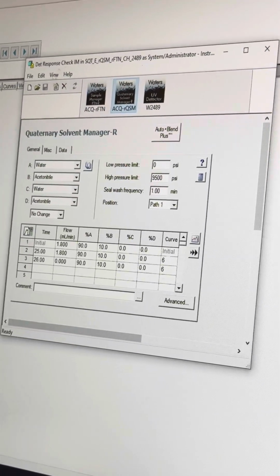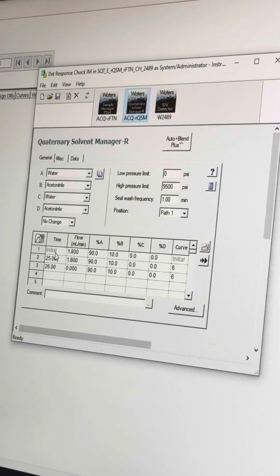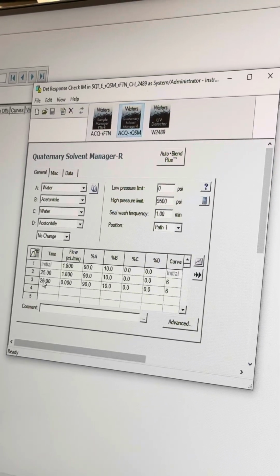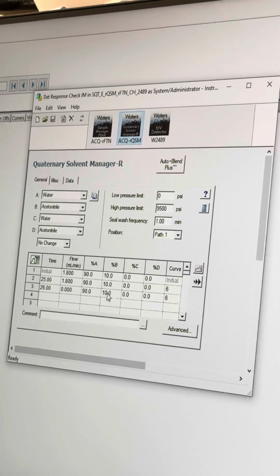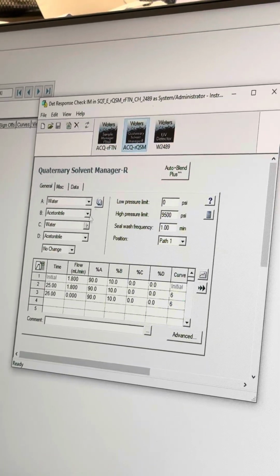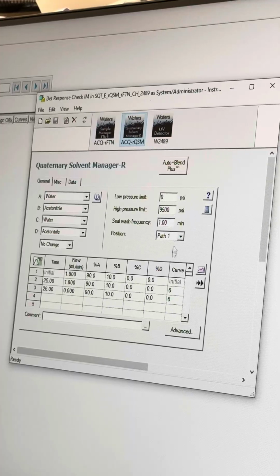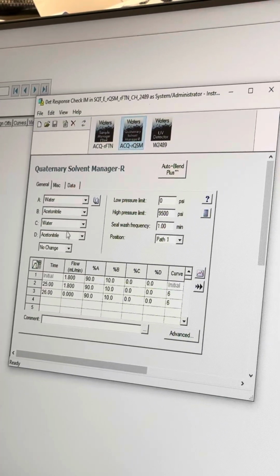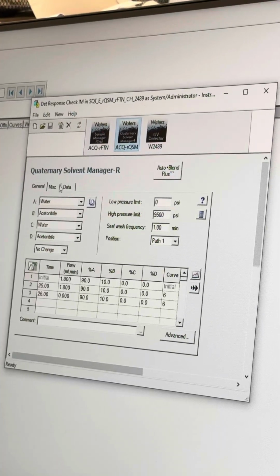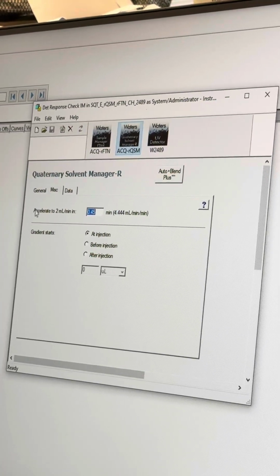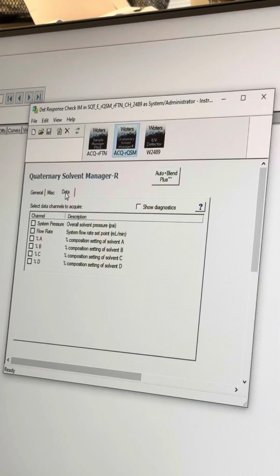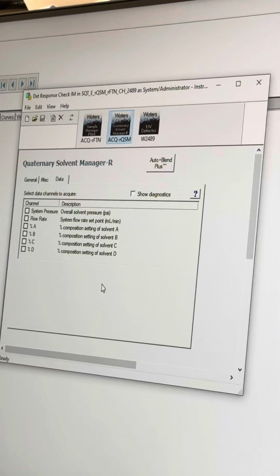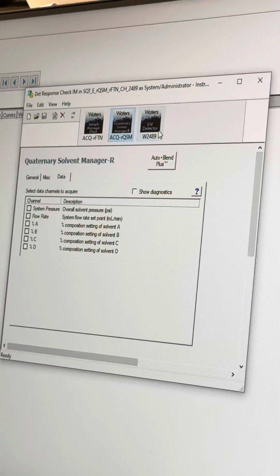The QSM, so as you can see, it starts at an initial flow, and then after about 26 minutes, it'll flow down to 0 from here. So you can see it's got a high pressure limit, a low pressure limit. You can set your mobile phases if you would like. You can set up a gradient, miscellaneous stuff, and then what data you want. If you want the system pressure to be captured as you go, you can also do that.